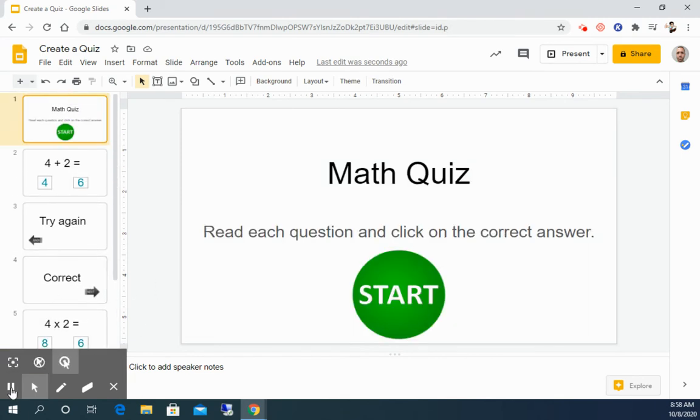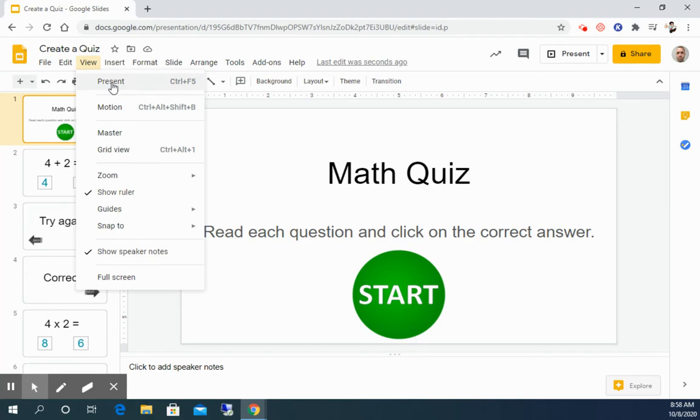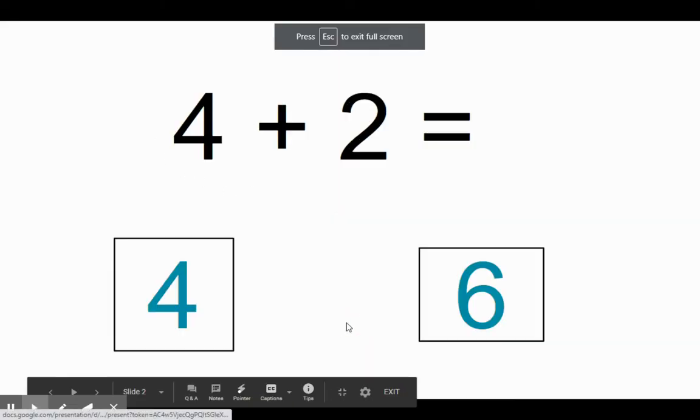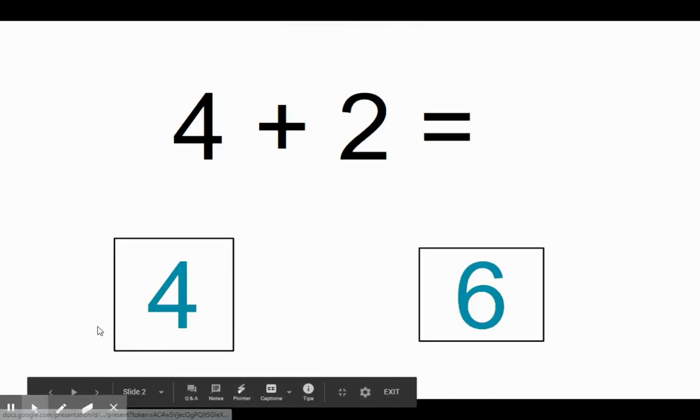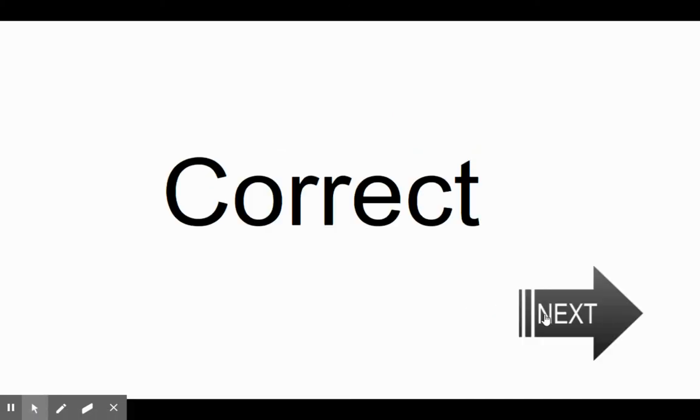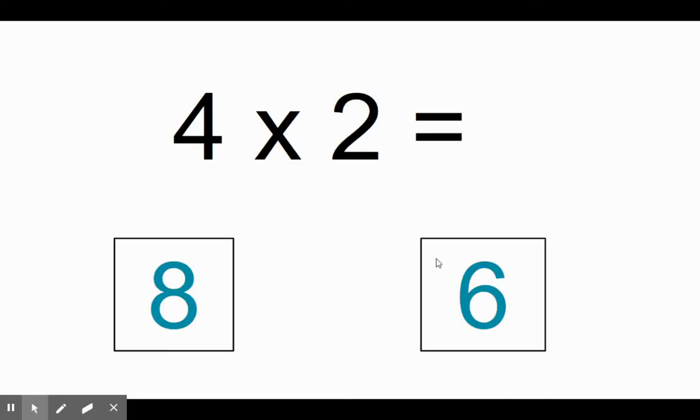So I'm going to go ahead and finish that up, and I'll show you what it looks like when I'm done. Okay, so I finished all of my links, so I'm going to go ahead and test it out now. So click on View, and then Present. And now if you click on Start, it should bring you to the next slide. If you click on the wrong answer, it should say try again. When you click on back, it brings you back to your question. Click on the right answer, and it says correct. Click on next, and we have our next one.